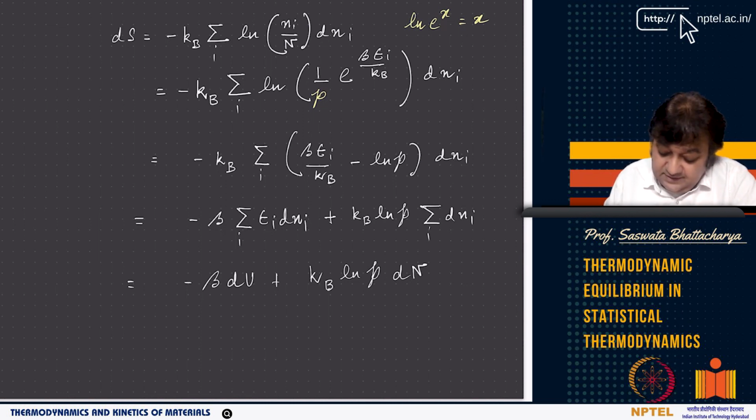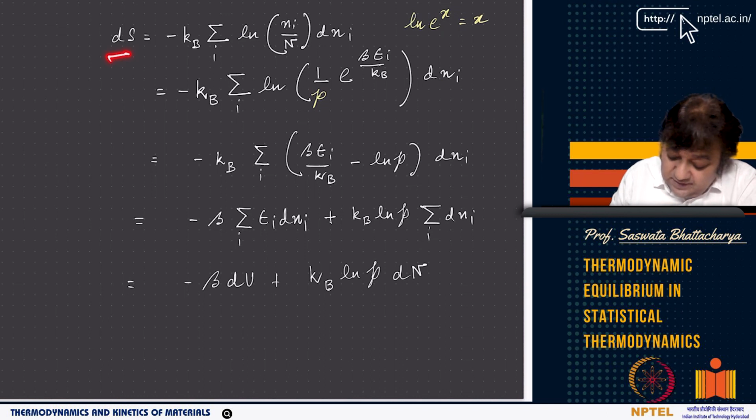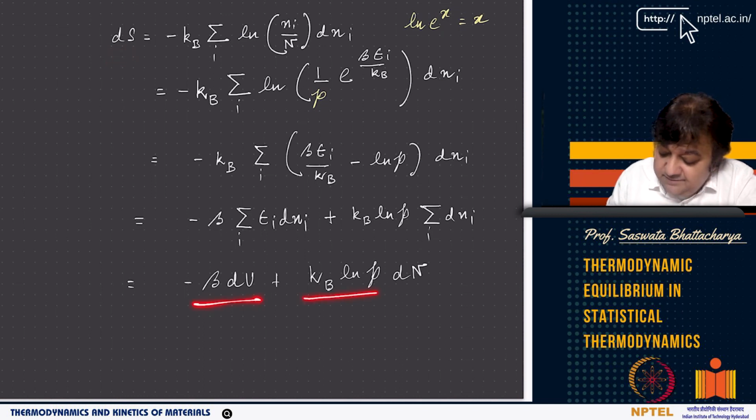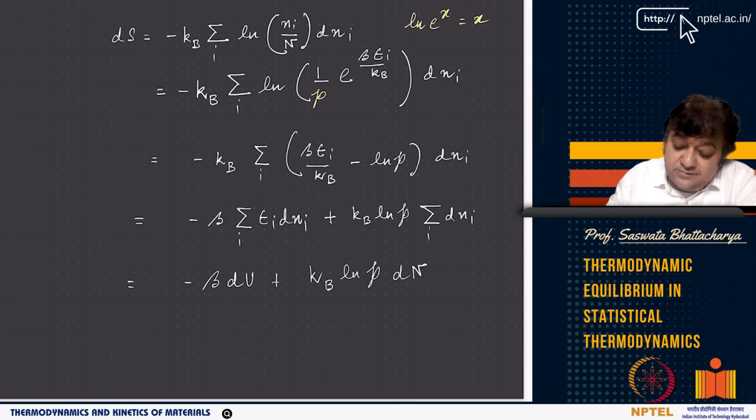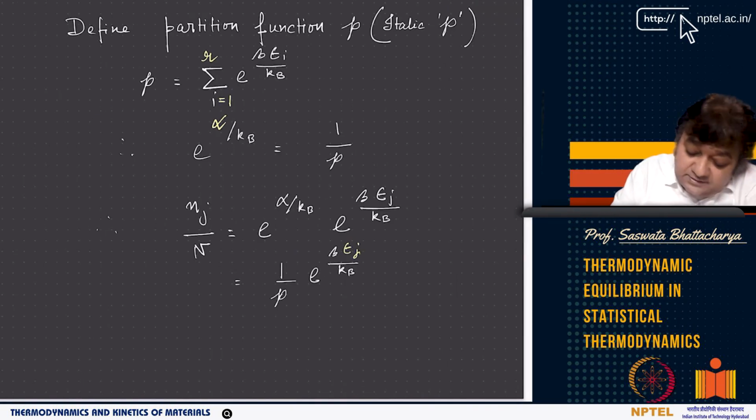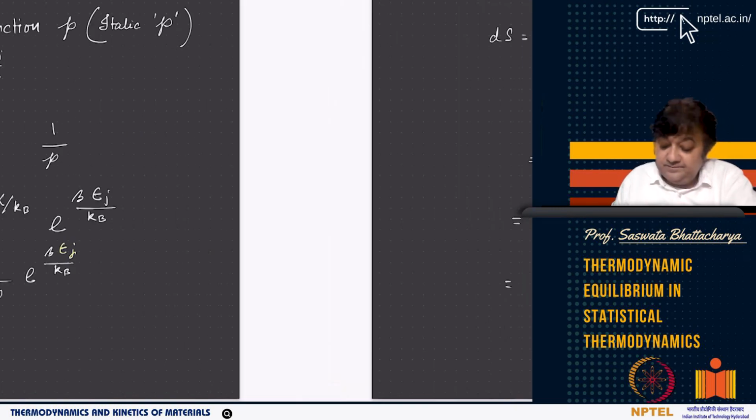Epsilon_i dn_i is nothing but dU, you remember, and summation dn_i is nothing but dN. So you can write this as dS equals minus beta dU plus kB ln P dN, where P is the partition function, and the partition function is defined as a summation over all the energy levels of e to the power of minus beta epsilon_i by kB.